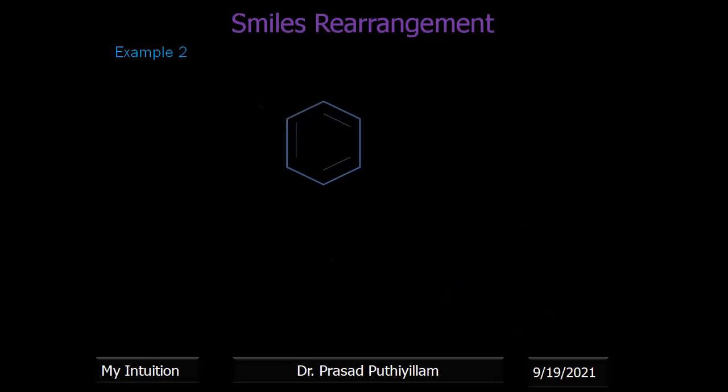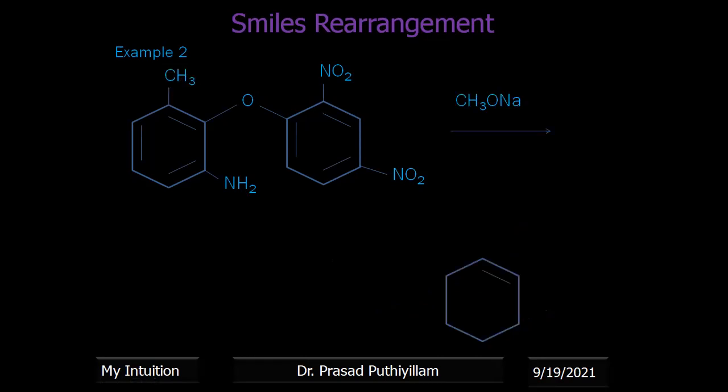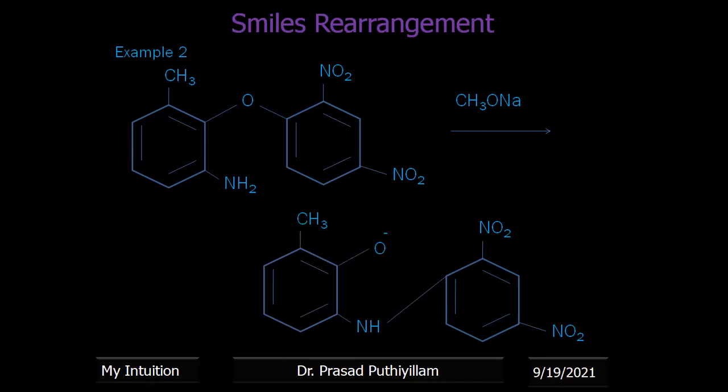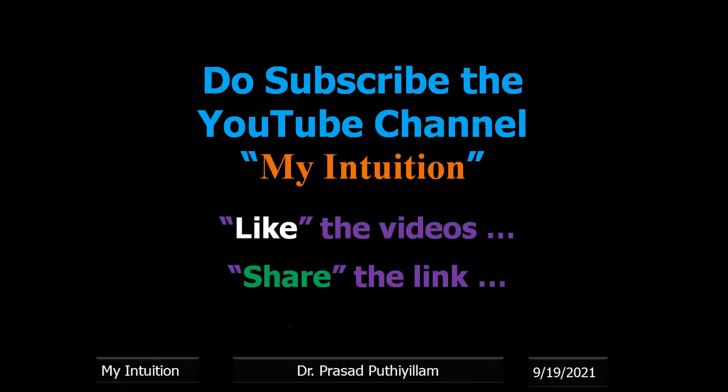Another example, example 2, taking NO2 and another NO2 at the meta position to that NO2. X is oxygen here, and Y is NH2. On reaction we will be expecting the formation of a bond here to NH. One hydrogen will be removed from this. CH3 is also there. So after the Smiles rearrangement, we get NH with CH3 and oxygen with a negative charge. Those are the different factors affecting the aromatic nucleophilic substitution reaction, as well as three of the main rearrangement reactions involving nucleophilic attack.